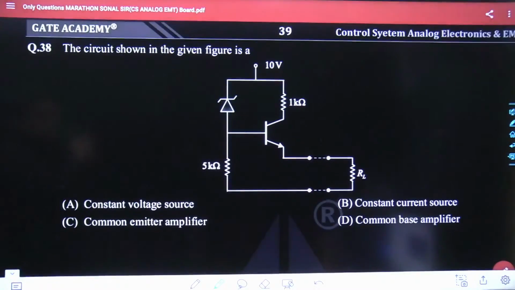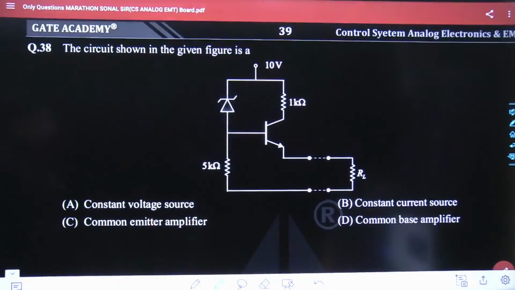Again, 2 minutes are being offered to you. Tell me what could be the best answer for this given question. Common base amplifier. Anyone else? Anyone else apart from the one answer we have received so far?